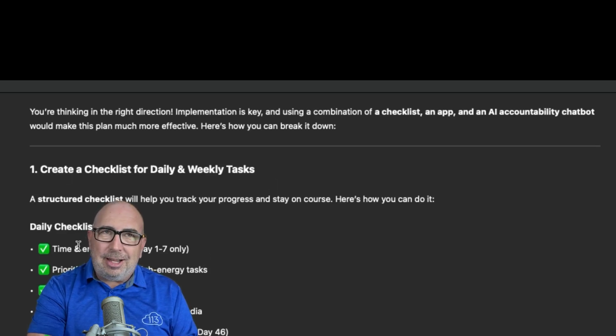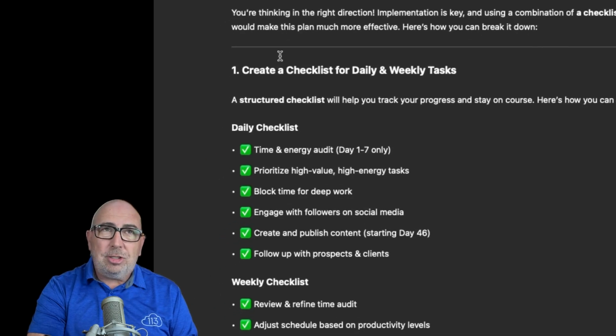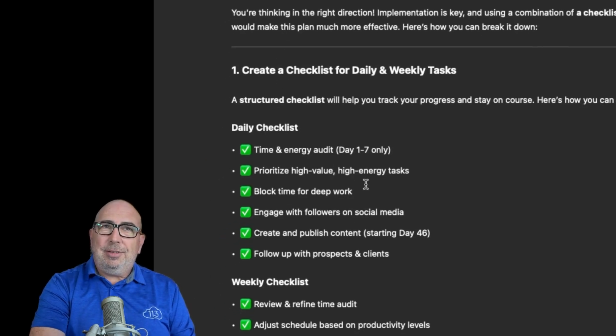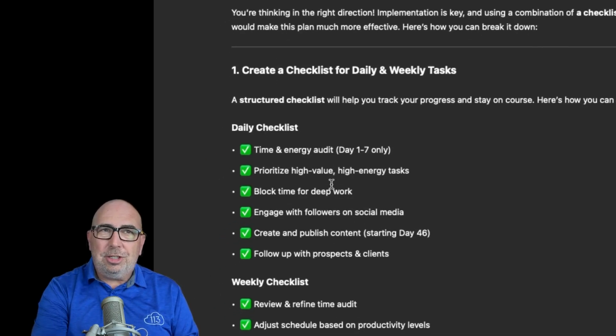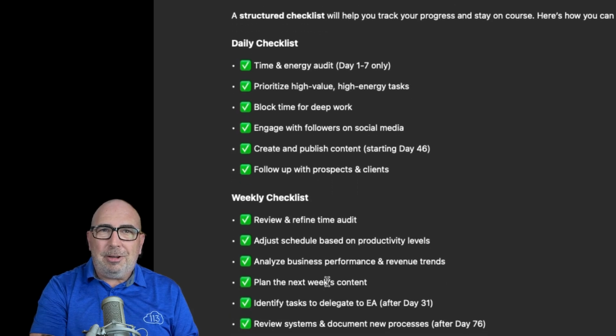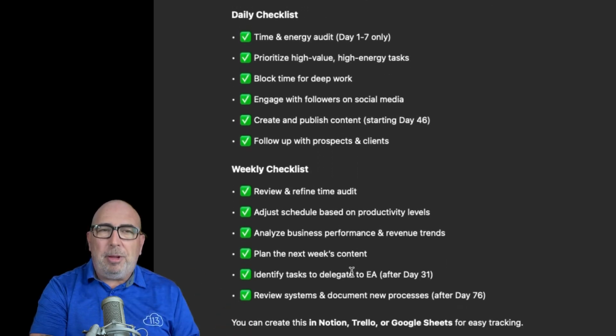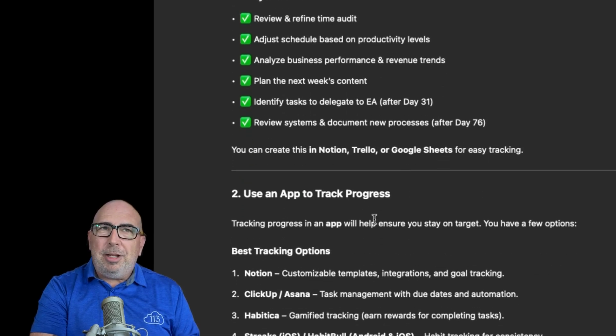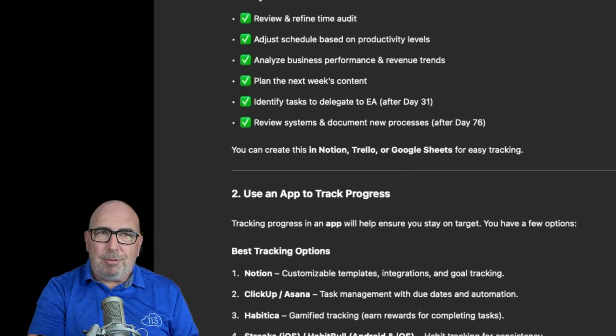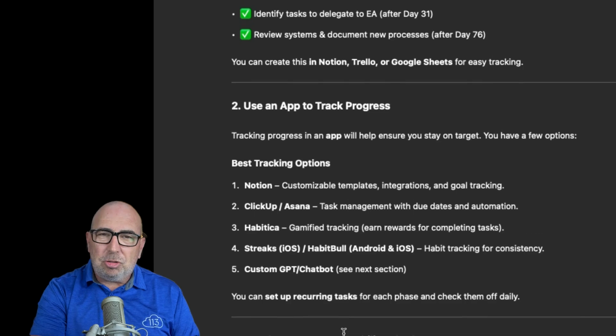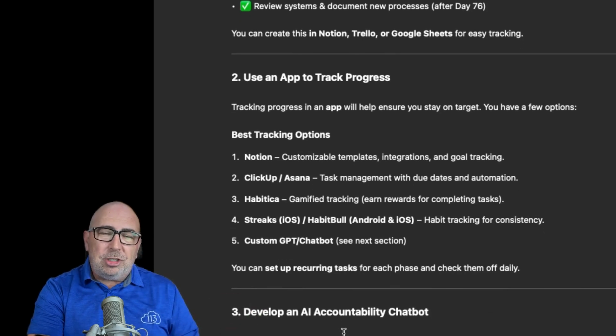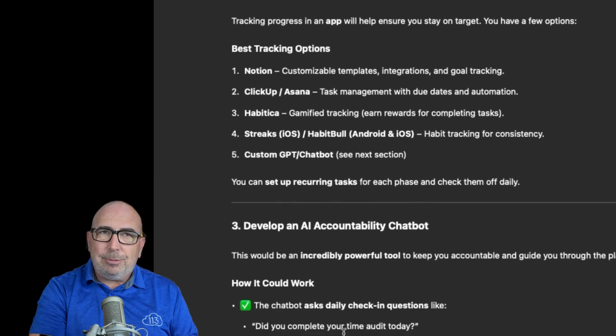And it starts to list out the pieces. So the checklist that I mentioned, it shows us here. It gives us an actual checklist. Here's the things you're going to do daily and weekly, and it provides a checklist for us to implement this process. It recommends using an app, and it provides the apps down here that you could use to use that checklist in your daily tasks to keep track of them.